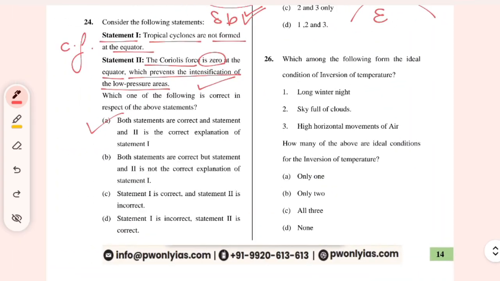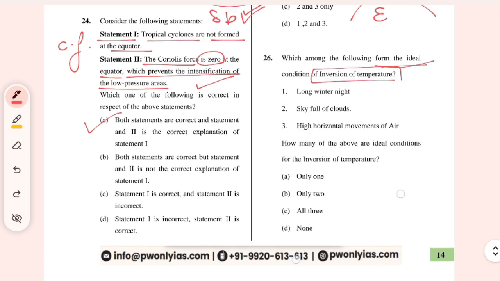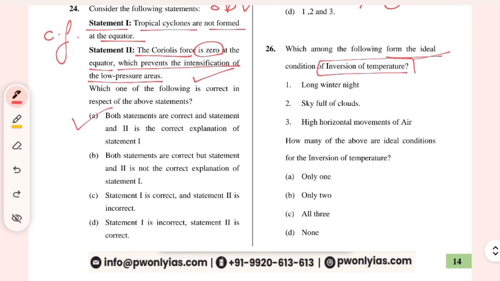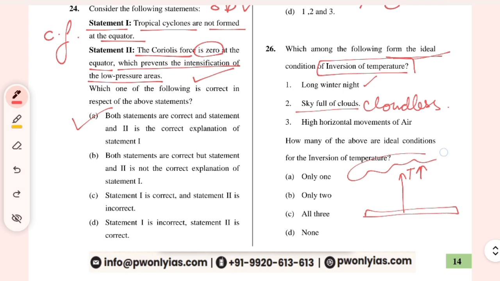Which among the following form the ideal condition of inversion of temperature? So there are a few conditions: there should be long winter nights, and there should be clarity of sky, no clouds, a cloudless sky. So this is the surface. Inversion of temperature means as you increase the height, the temperature also increases. And if the clouds are there, then it will not increase, it will decrease. Right?